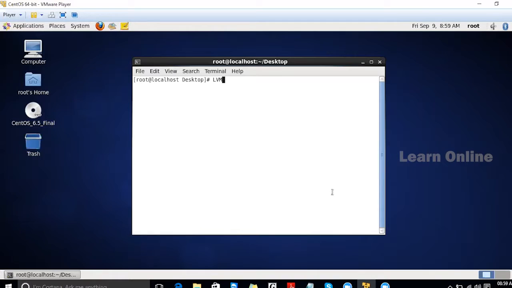Resized in the sense that there is no need to delete the partition and recreate it with new space. For example, I have one partition called /home, and for that home folder I have given some 10 GB or 20 GB. But after a few months or years, the space was fully occupied by the users.